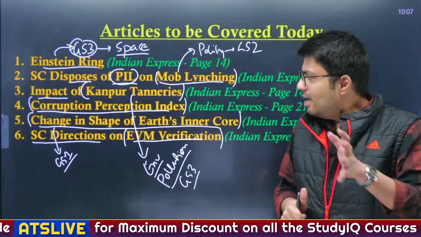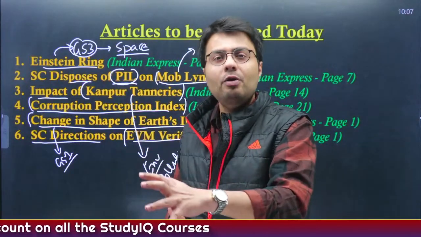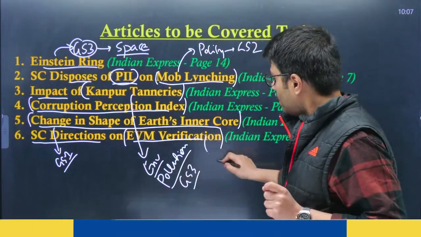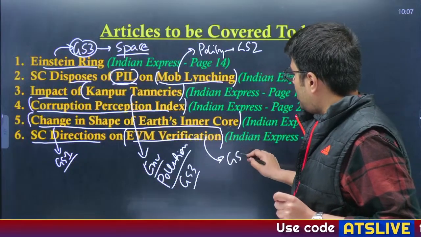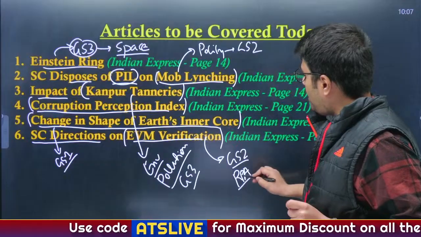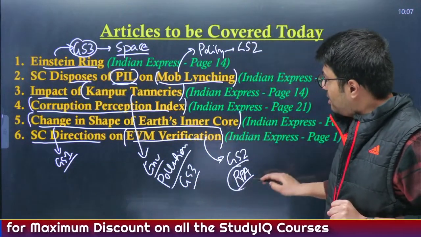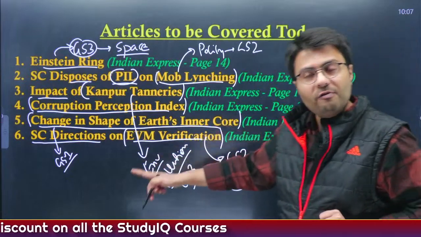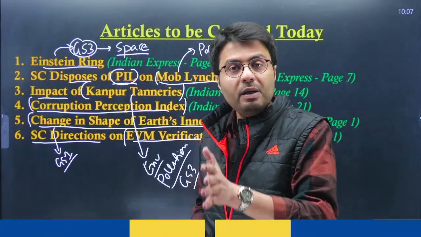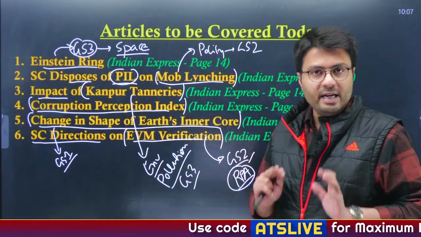And what are the verification measures that have been adopted by ECI to make this entire process of election using EVM transparent? We'll also try to understand this. Now, such developments are also important from GS paper 2, because in the syllabus you will find Representation of People Act, which deals with everything related to election, and EVMs are used as per the provisions of the RPA Act, that is Representation of People Act 1951. So, we will understand this article in quite detail.